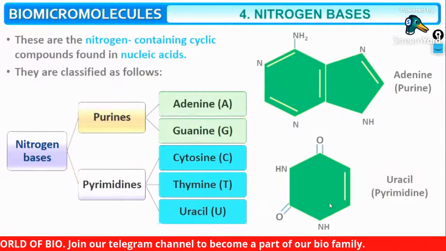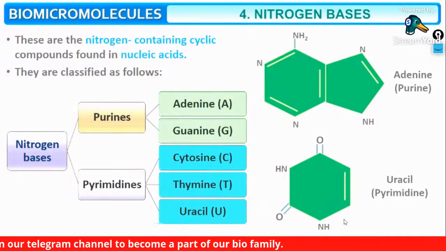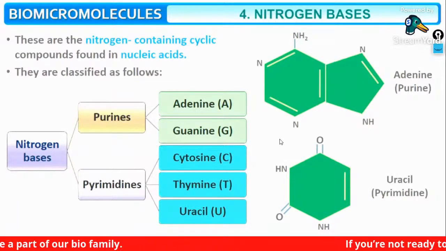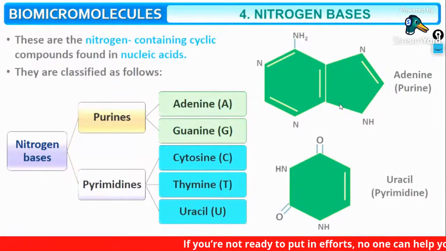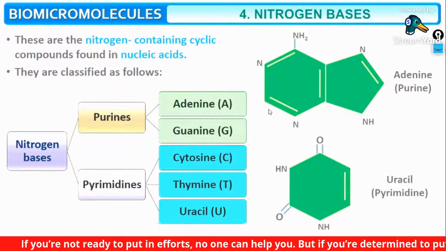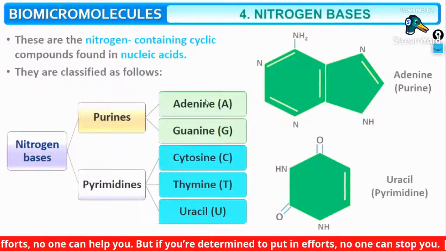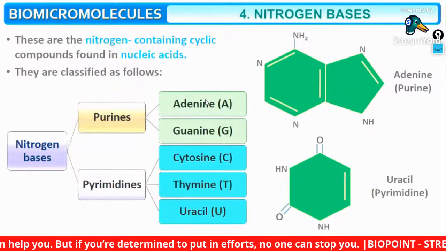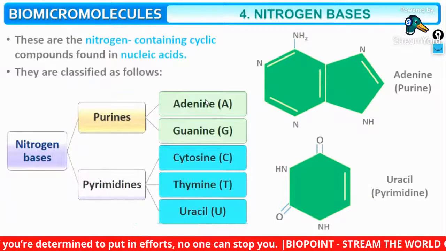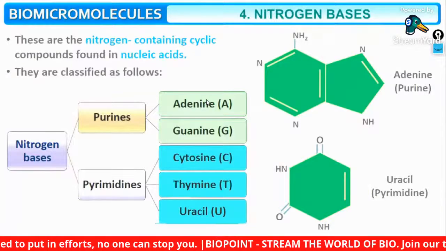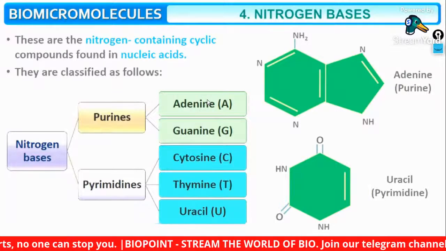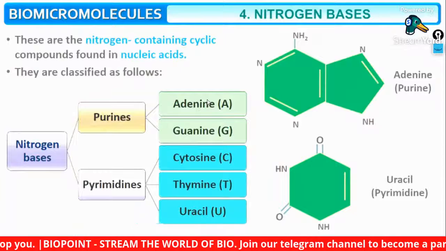These structures are important. Just have a look over here, because when you attend a question, you will see these diagrams given and they'll be asking you to identify whether it is a nitrogen base, a nucleoside or a nucleotide. We'll be learning all those things, so learn along with me, everybody. Purines are adenine and guanine; pyrimidines are cytosine, thymine, and uracil.